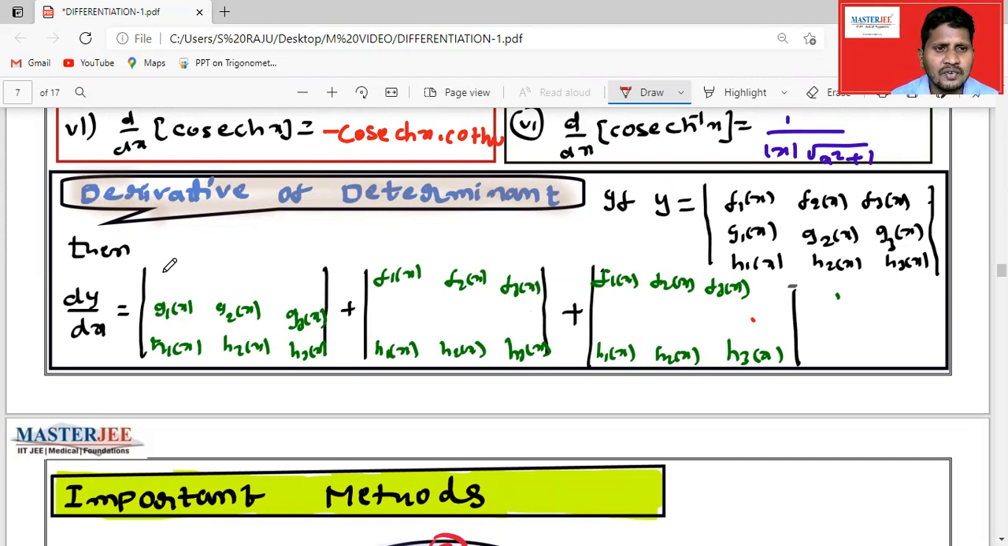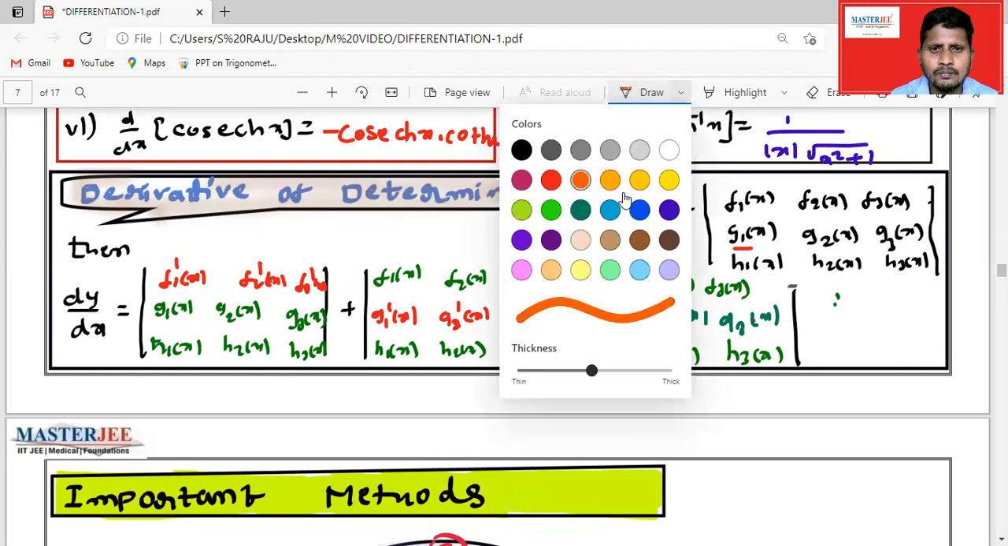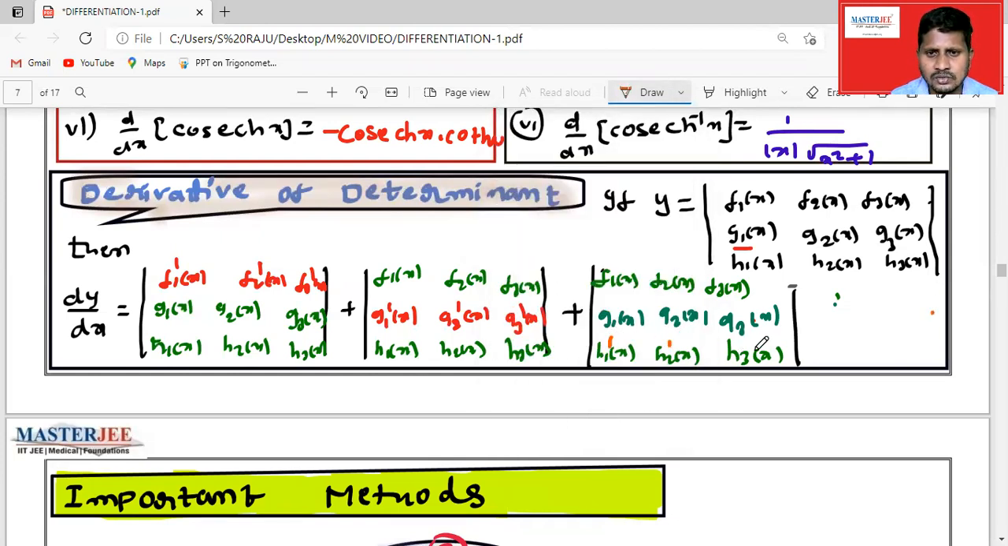Here the first row is f1 dash of x, f2 dash of x, f3 dash of x. Now the second row you can differentiate: g1 dash of x, g2 dash of x, g3 dash of x. When we differentiate the second row, the remaining two rows are constant, the same. In the same way, the first row and second row will be g1 of x, g2 of x, g3 of x, but coming to the third row it becomes h1 dash of x, h2 dash of x, h3 dash of x.